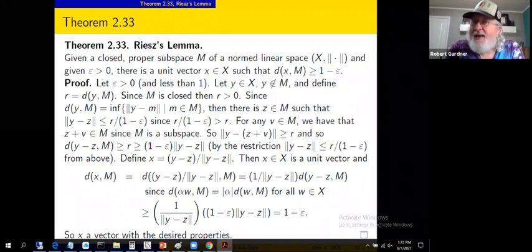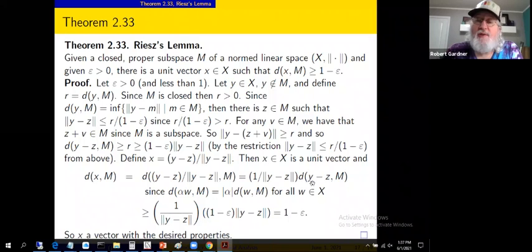It follows from the scalar property of norms. Scalars come out of norms as absolute values, so it follows from that. So we can take this constant 1 over the norm of y minus z, bring it outside with an equality. Don't need absolute values because it's already non-negative.